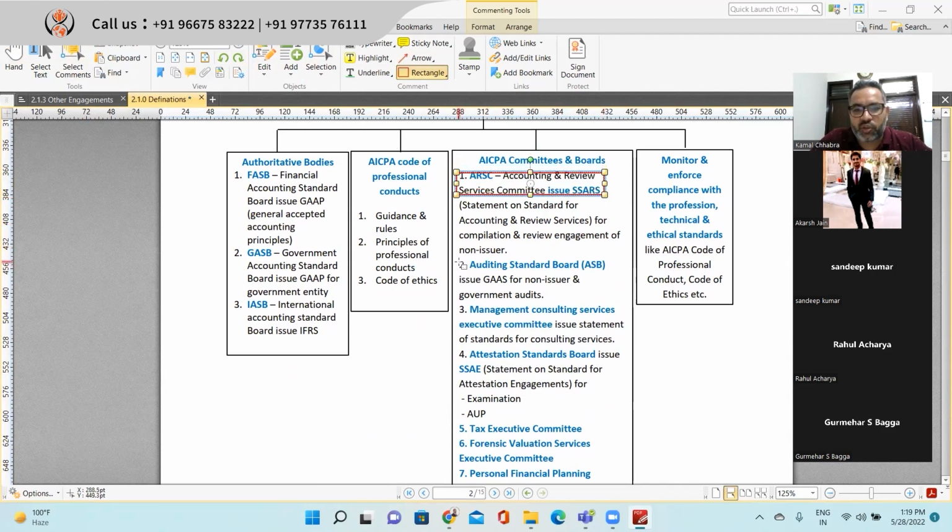And the ASB issues GAAS. And the Attestation Standards Board issues SSAEs, or examination standards. So connect these three dots: ARSC issues SSARS, ASB issues GAAS, and the Attestation Standards Board issues SSAE.